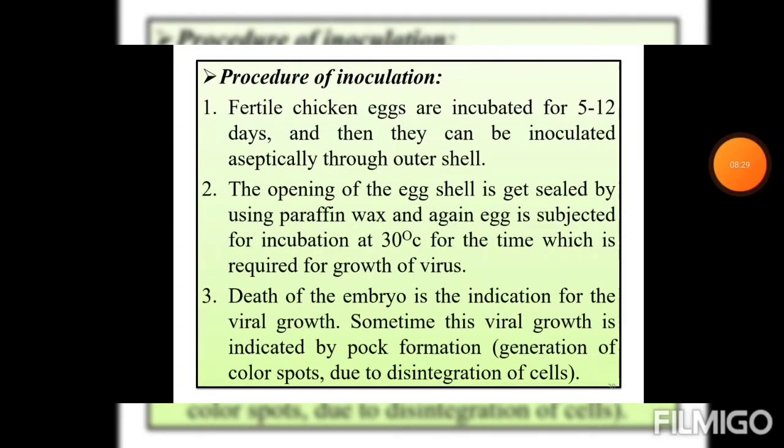Next step, death of the embryo is an indication of viral growth. Sometimes viral growth is indicated by pock formation, or generation of colored spots due to disintegration of cells. Electron microscopic observation is also an alternative method to detect viral growth.